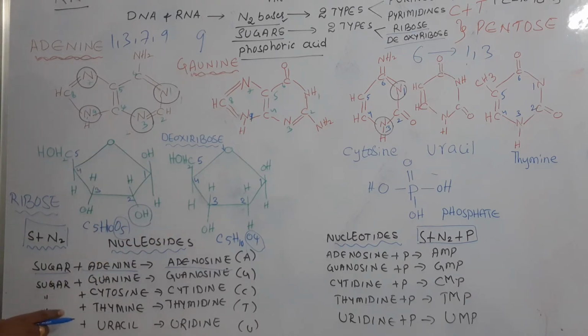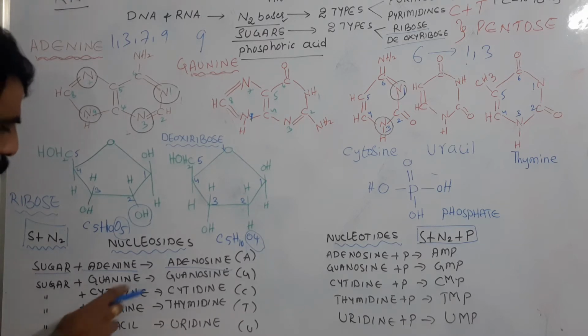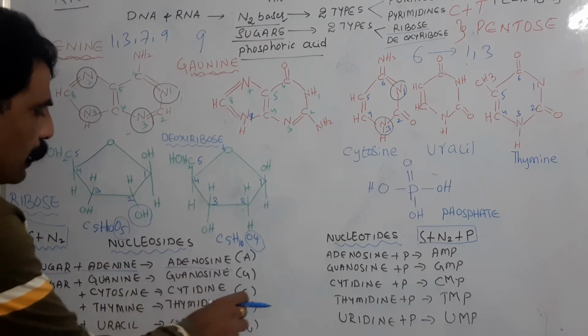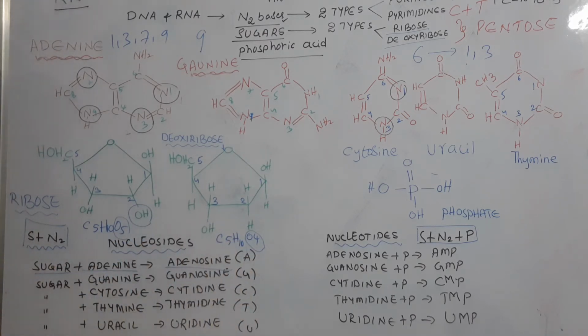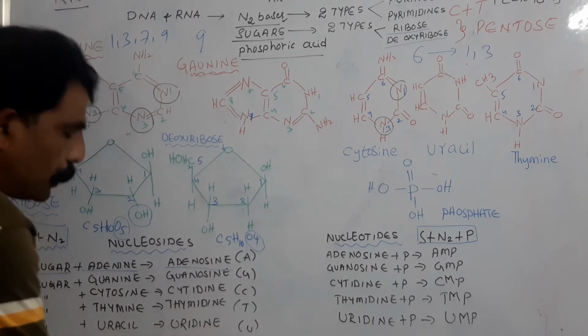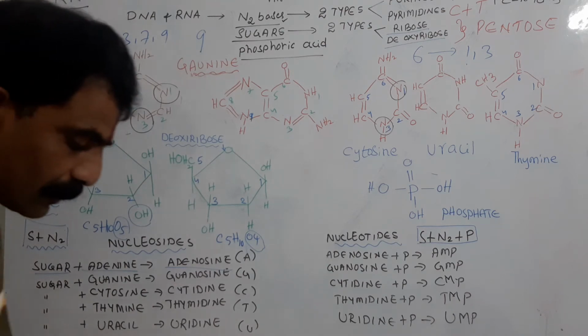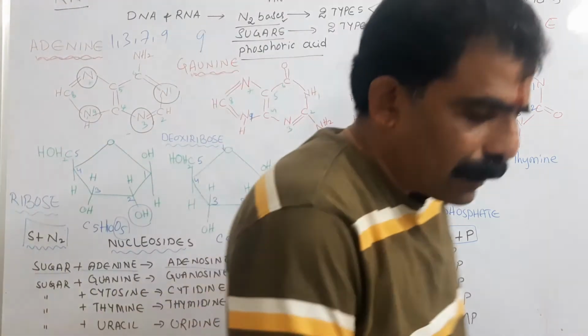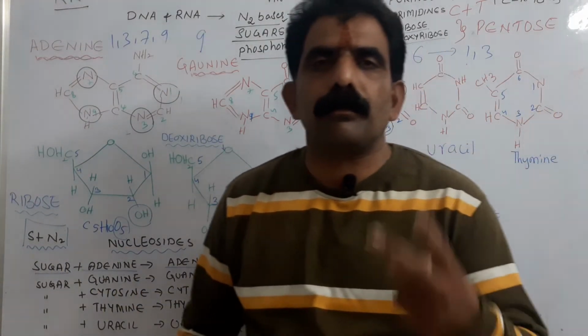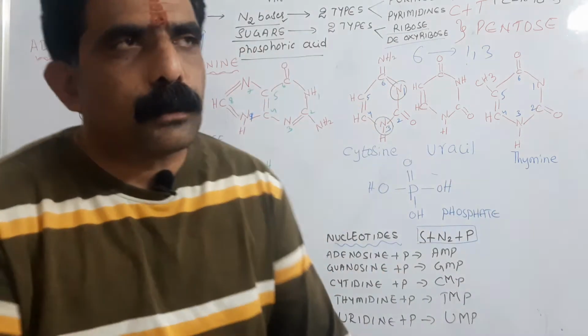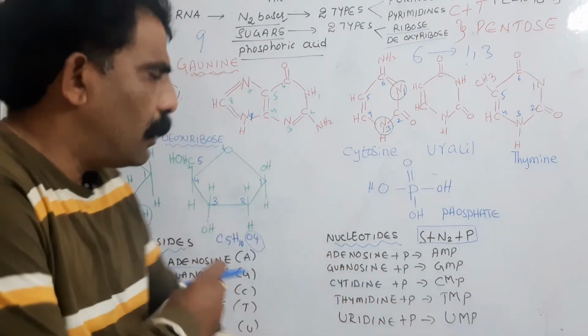Like that, you take the sugar molecule plus thymine. They make up thymidine, that is a nucleoside. Like that, sugar molecule and uracil together make up uridine. So these are the nucleosides. Nucleosides consist of two components, nitrogen bases and sugar molecule.